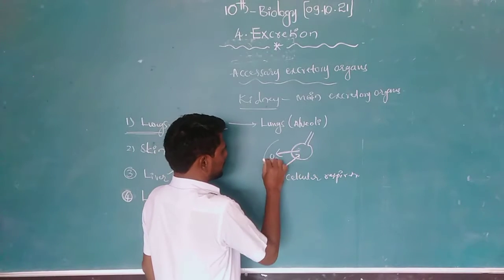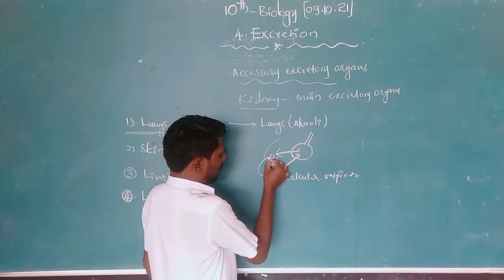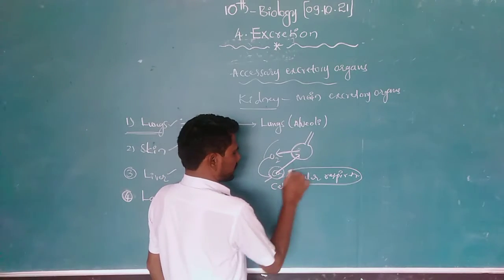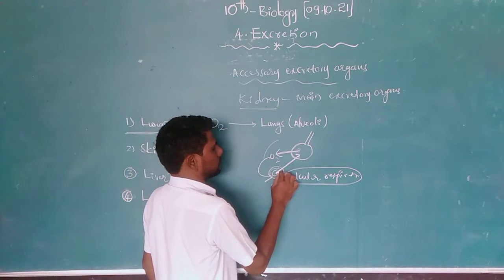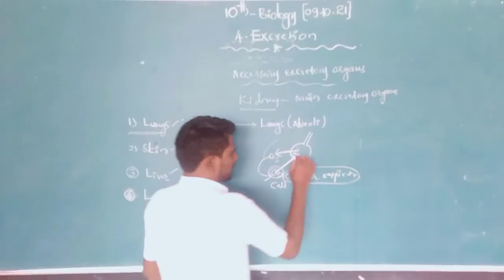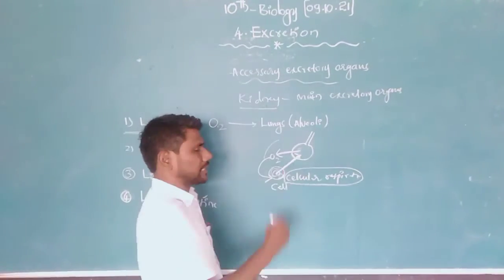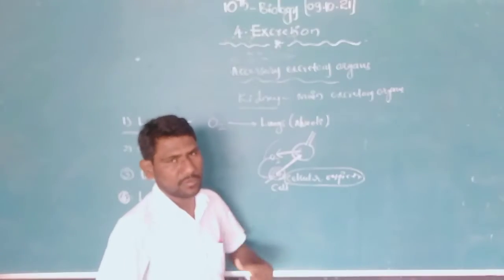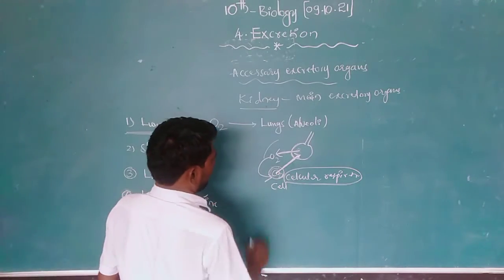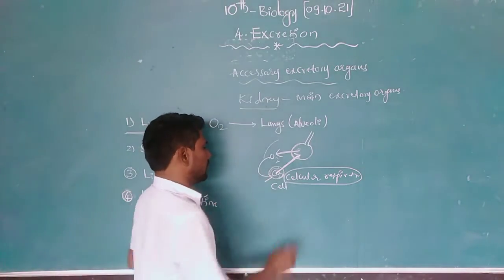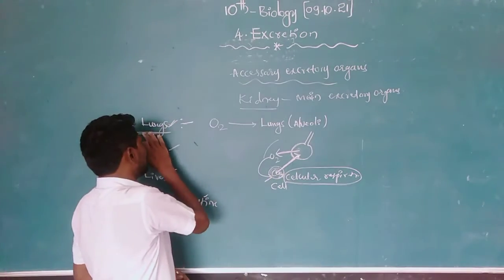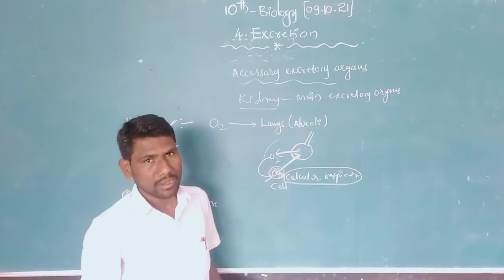Oxygen reaches the cell. When oxygen reaches the cell, the cell performs cellular respiration. At that time, carbon dioxide is produced. This carbon dioxide reaches the lungs, and through the nostrils we expel it outside from our body. Like this, lungs are excretory organs, because carbon dioxide is expelled from the lungs.